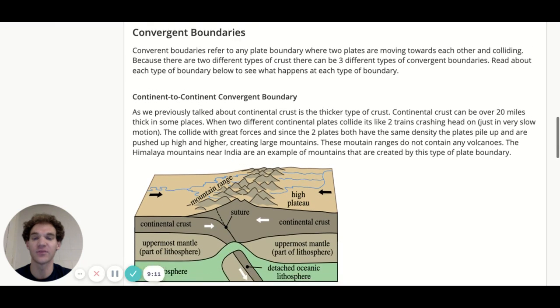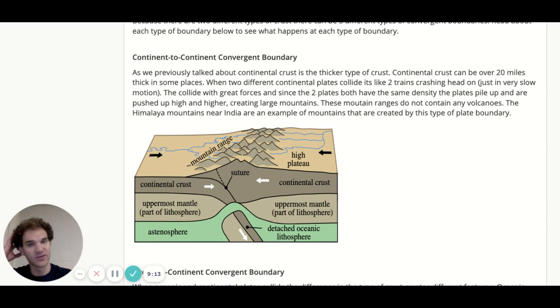Then we have convergent boundaries, and when we have convergent boundaries, you can have different types of convergent boundaries. You can have continent to continent plates colliding. Anytime there's a convergent boundary, they're coming together, they're colliding. So when two continental plates collide, it creates mountain ranges, like the Himalaya Mountains in India.